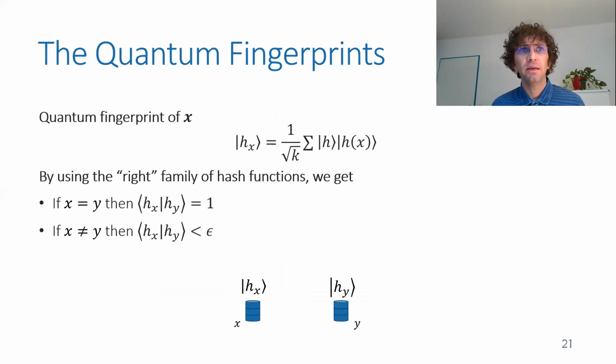The base is, first of all, choosing the right family of hash functions for this quantum fingerprint. And this family of hash functions has the property that if x and y are equal, then the inner product of the fingerprints is 1. If they're not equal, then the inner product is very small, it's almost 0.